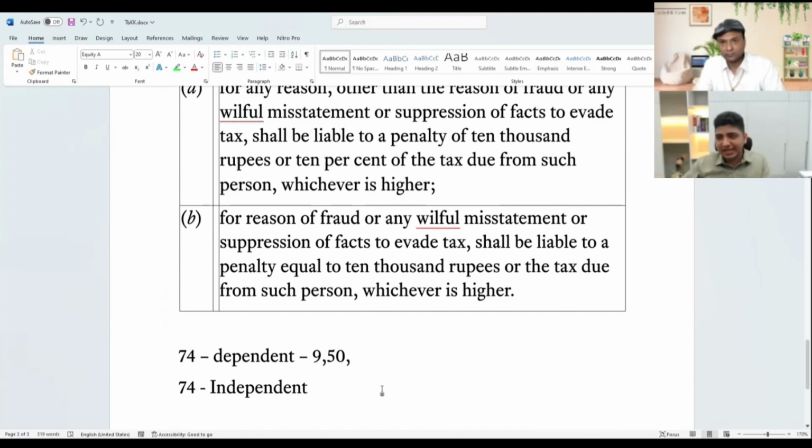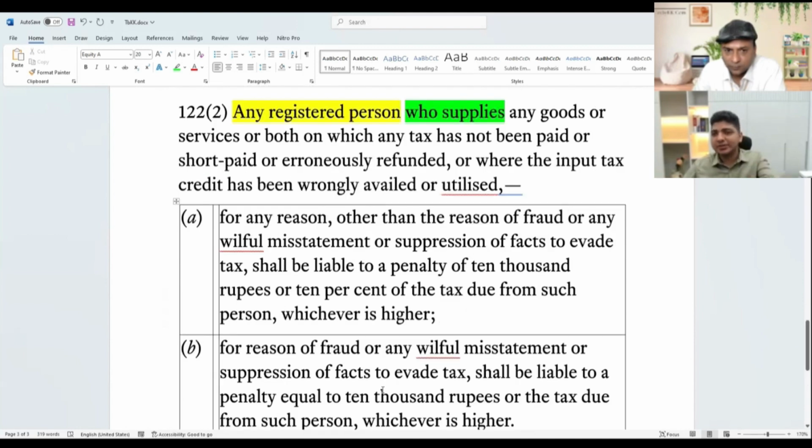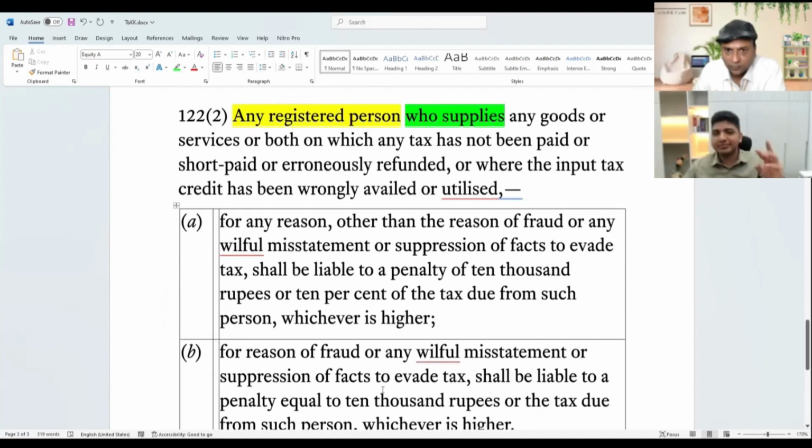Because if I were to say that 73 or 74 independently खुद उसके पास वो power है, if I interpret it that way, then section 122(2) becomes redundant, it becomes meaningless. क्योंकि इसका जरूरत ही नहीं पड़ेगा. जो भी ऑफिसर नोटिस इशू करेगा 73 74 के लिए, if he is invoking the power under 73 74 only, this particular section 122 subsection 2 becomes redundant.